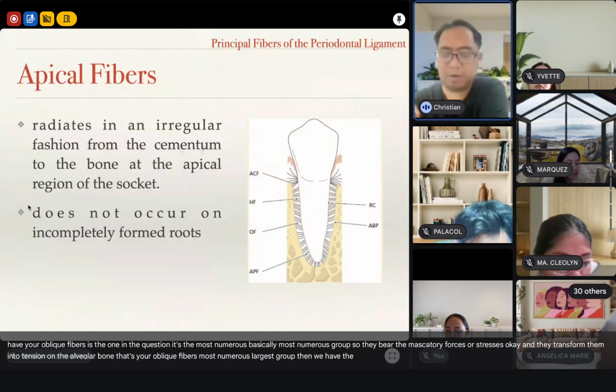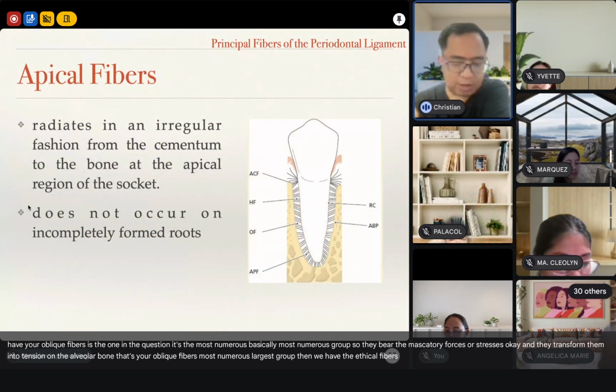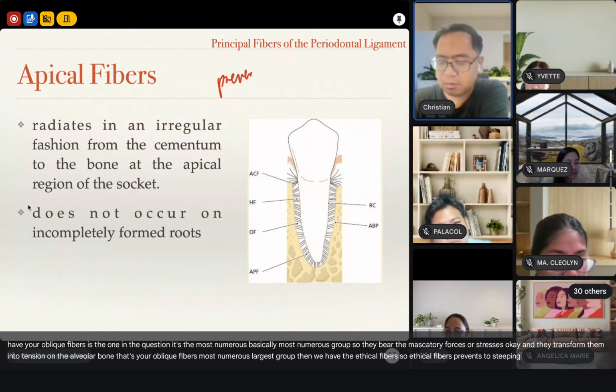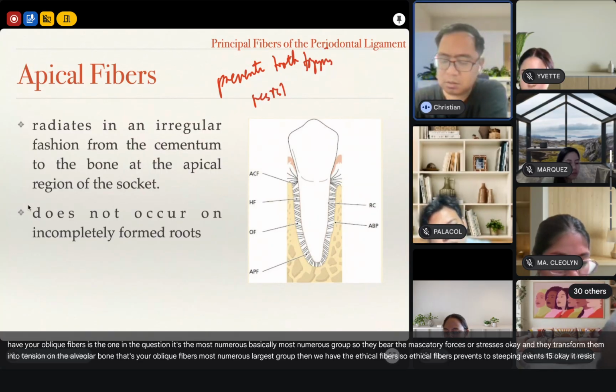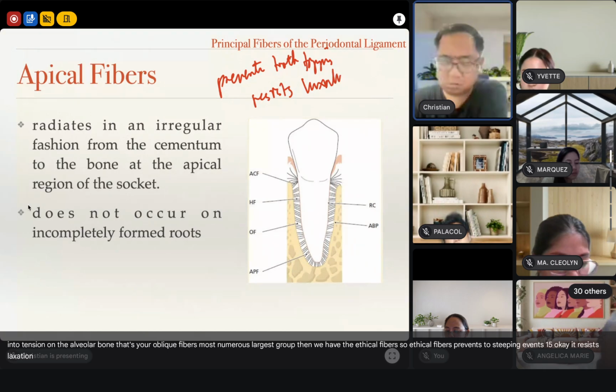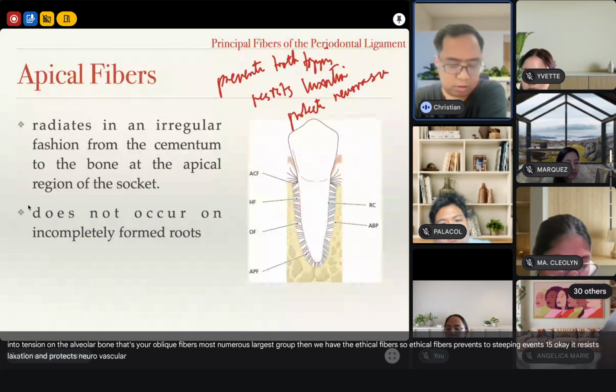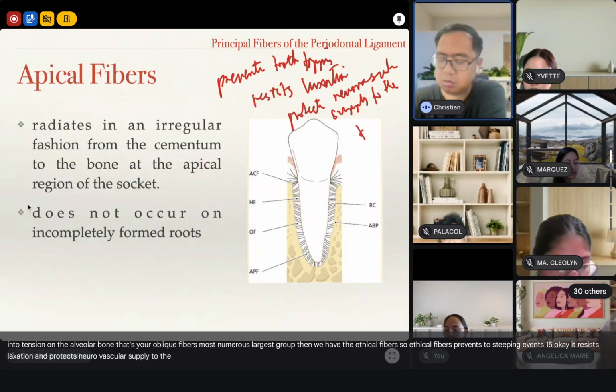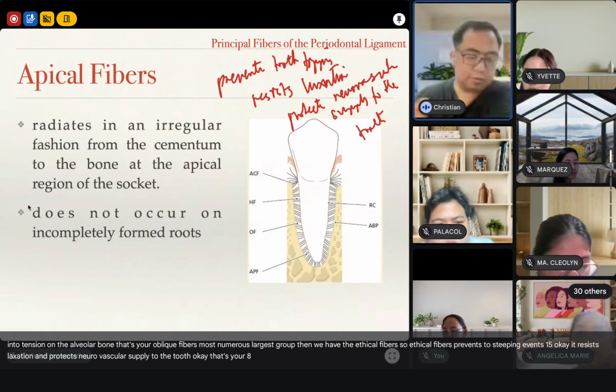Then we have the apical fibers. Apical fibers prevent tooth tipping. They resist luxation and protect the neurovascular supply to the tooth. That's your apical fibers.